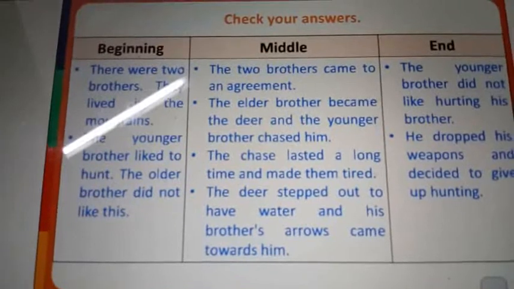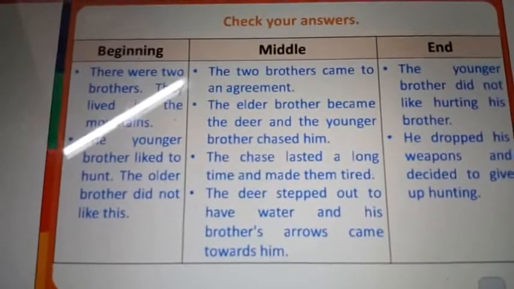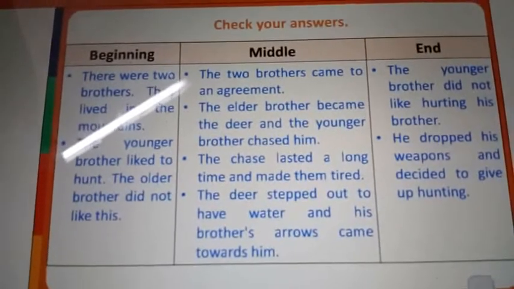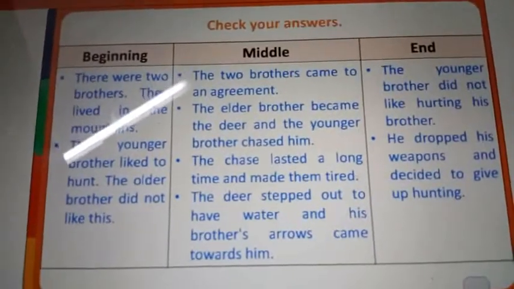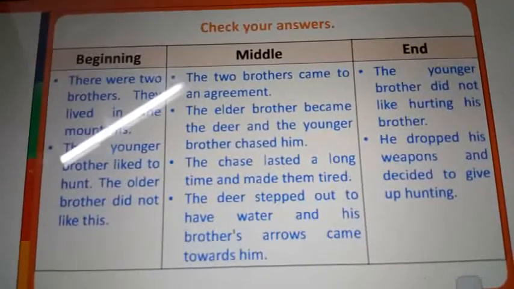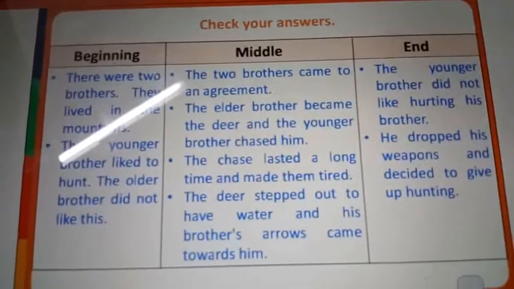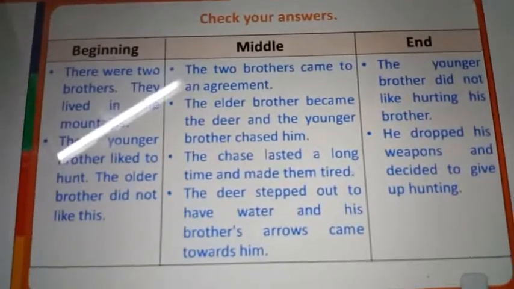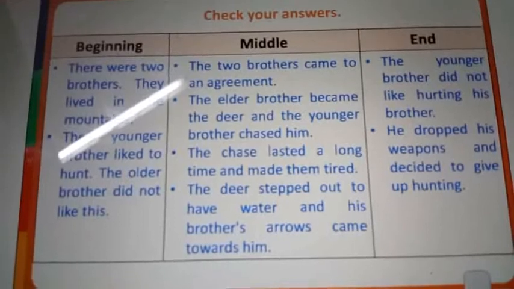The two brothers came to an agreement. The elder brother became the deer and the younger brother chased him. The chase lasted a long time and made them tired. The deer stepped out to have water and his brother's arrows came towards him. This is the middle of the story.